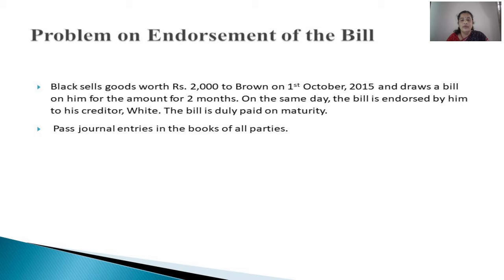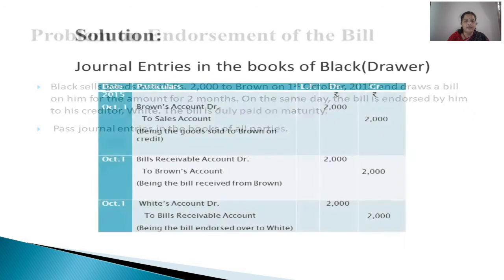and he is selling goods to Brown. Brown is the drawee. The date of the transaction is 1st October 15. The amount of the bill is 2000. Then the period of credit is 2 months. And on the same day, the bill is endorsed by him, meaning Black. Black is endorsing this bill to White. And one more thing they have added, the bill is duly paid on maturity.